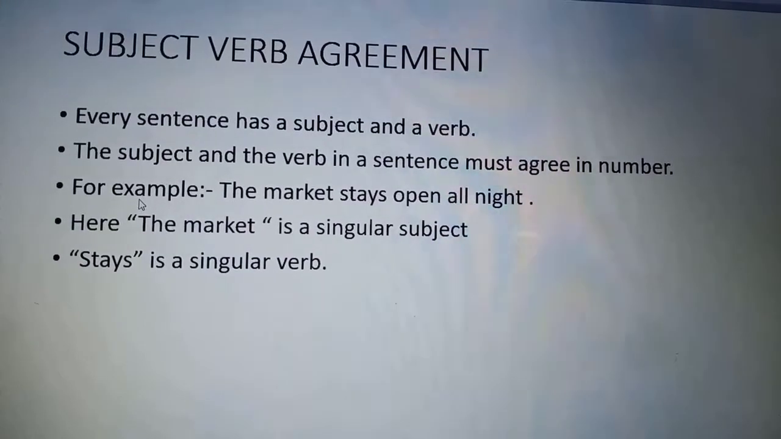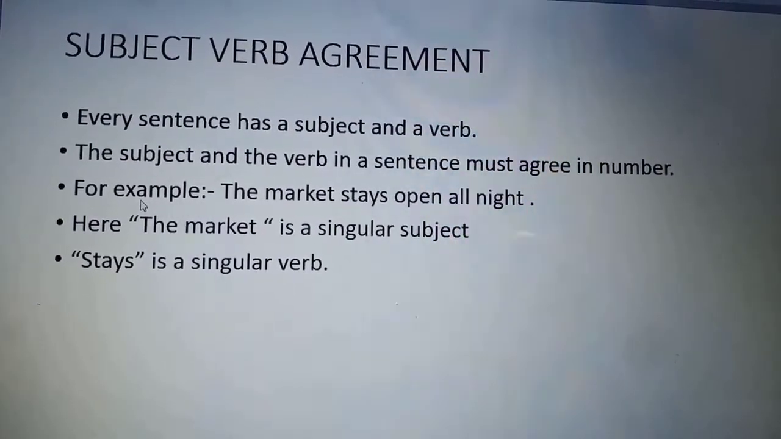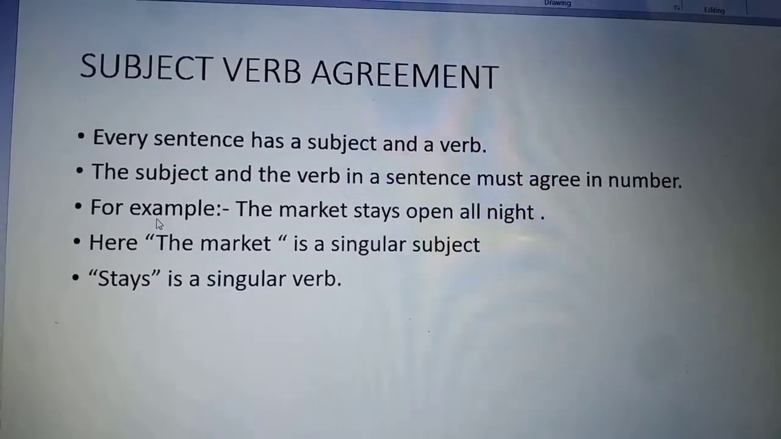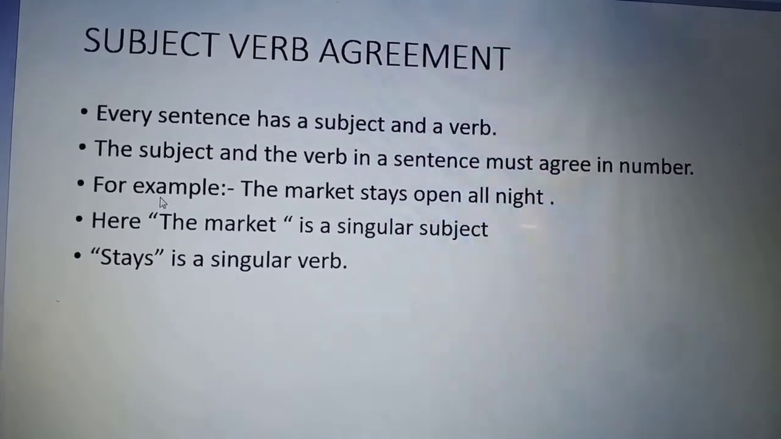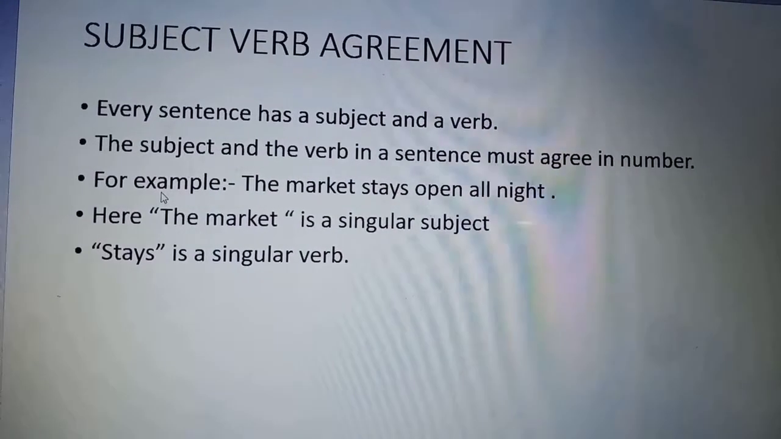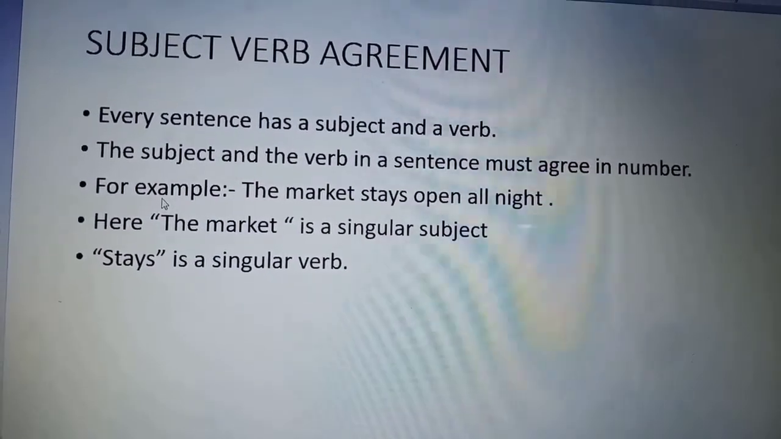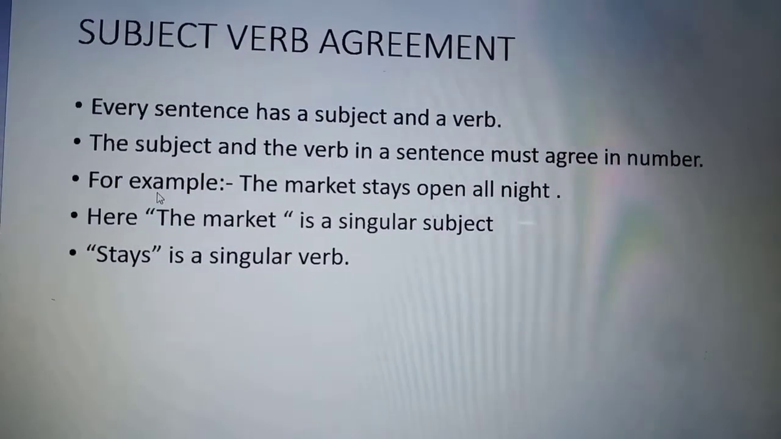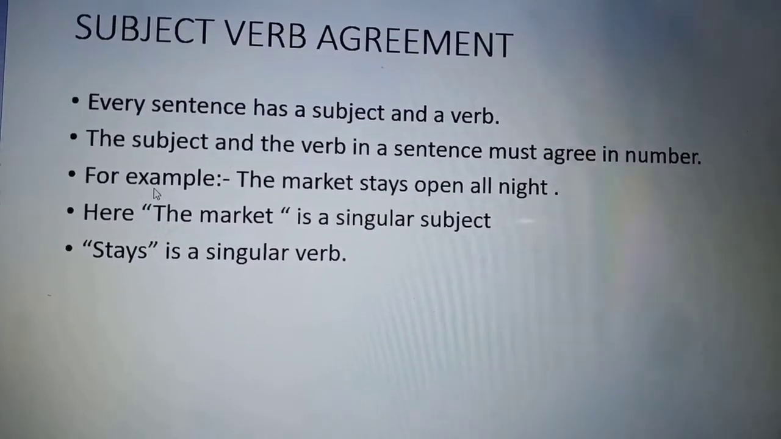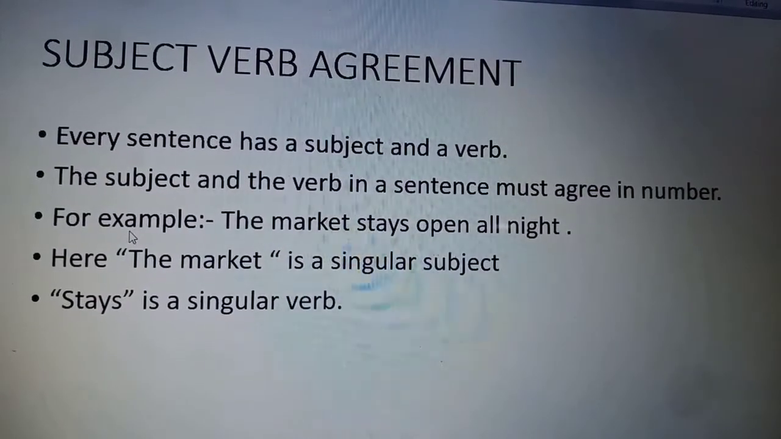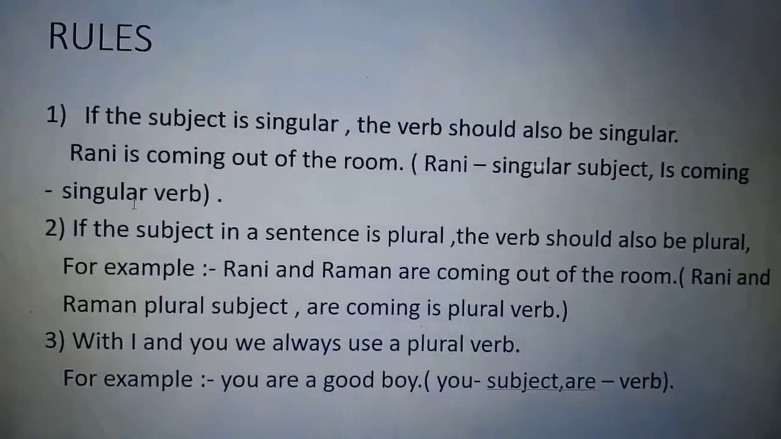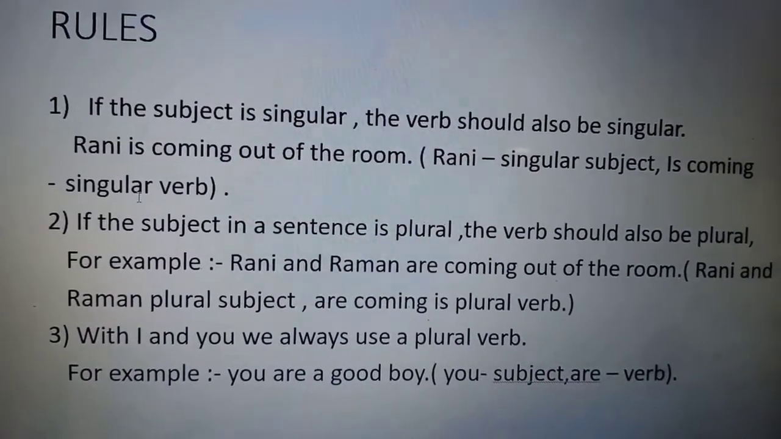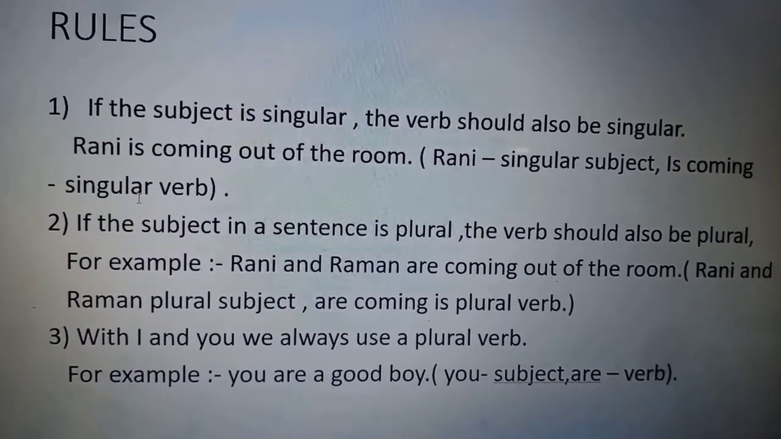Like for example, the market stays open all night. Here the word market is a singular subject. So the verb is also singular. That means the word stays is also a singular verb. So we can say that when the subject is singular, then the verb in the sentence should also be singular. So now let's begin with some rules based on subject and verb agreement.